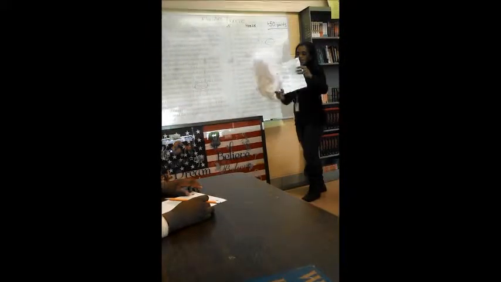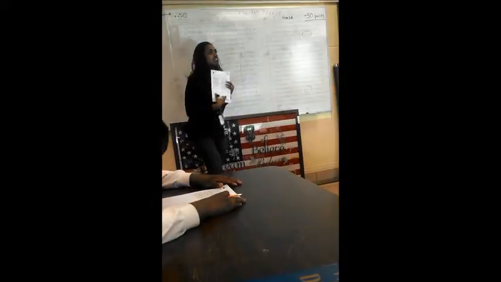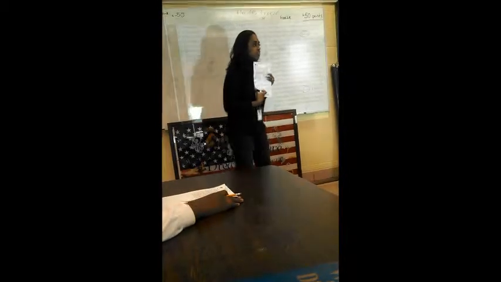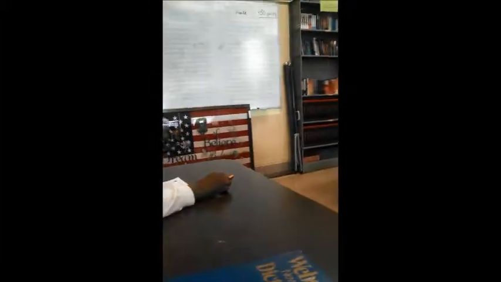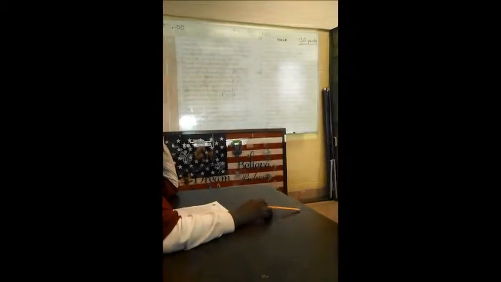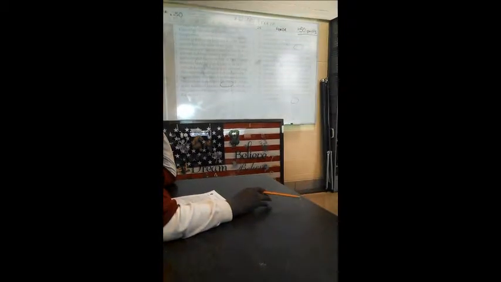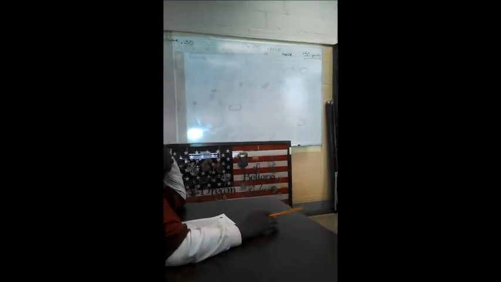Now, let's talk about the piece at the bottom of our paper. Anytime you see white space, I want you all to start thinking like an artist. You just want to paint, but we're going to paint with words. Let's start thinking about what do I know about Florida. Let's become artists with our words. We're not going to know everything about this passage, but we're going to know something about what we already know.